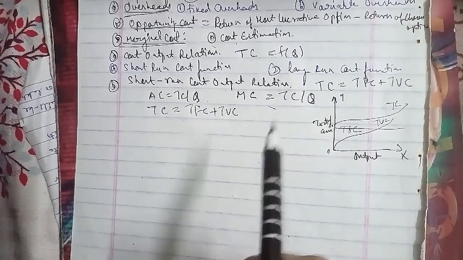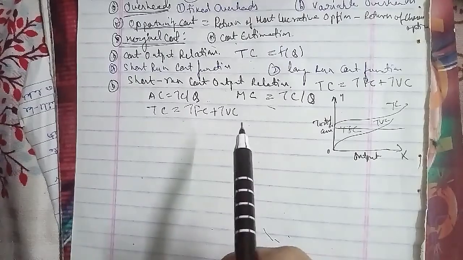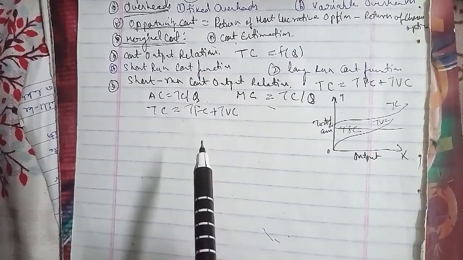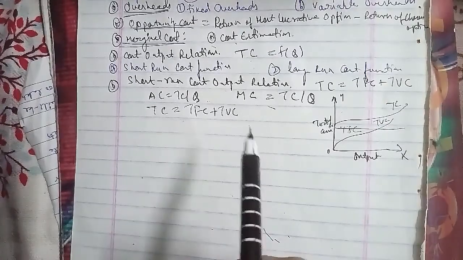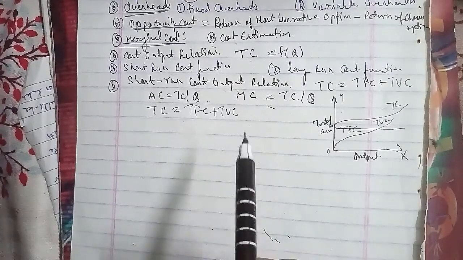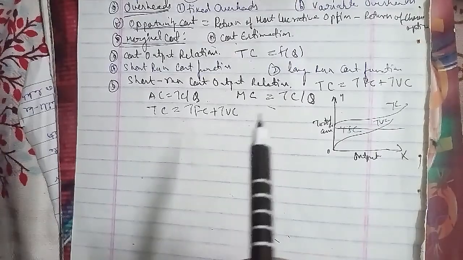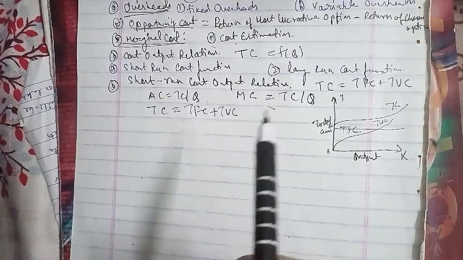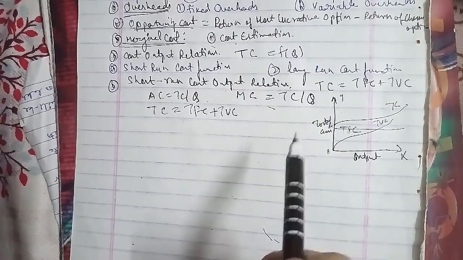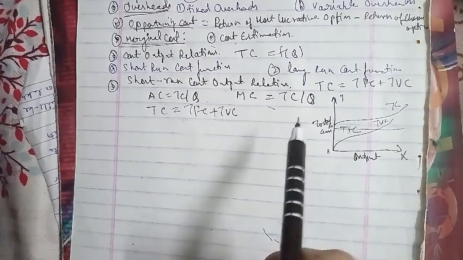If the rise in AVC is less than the decline in AFC, AC will still continue to decline. When the rise in AVC is more than the drop in AFC, AC begins to rise. When production is increased, AVC increases but AC still declines, because the increase in AVC is less than the decline in AFC. The net effect is a decline in AC, and thus the AC curve declines first and then rises as well.